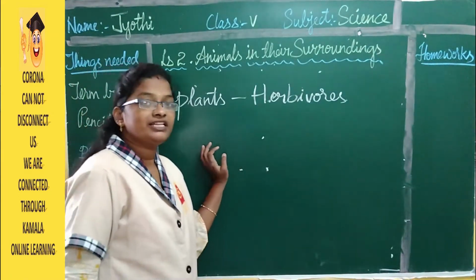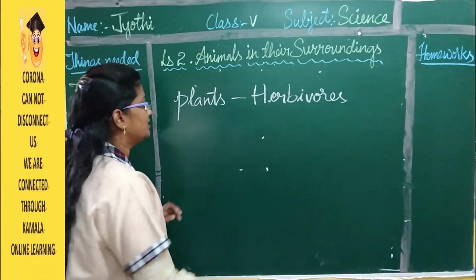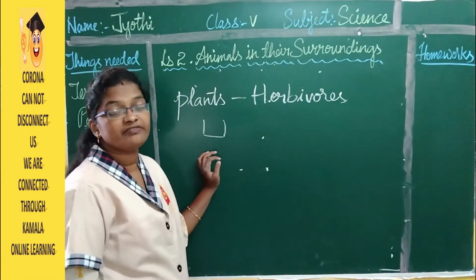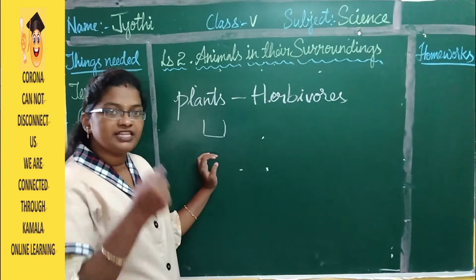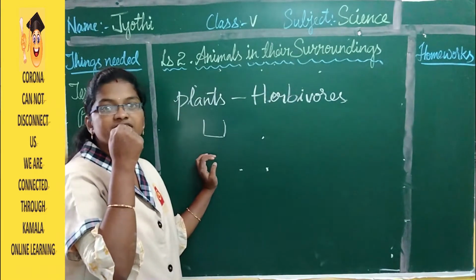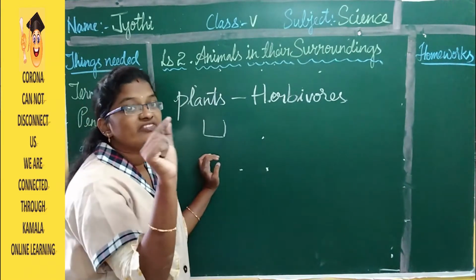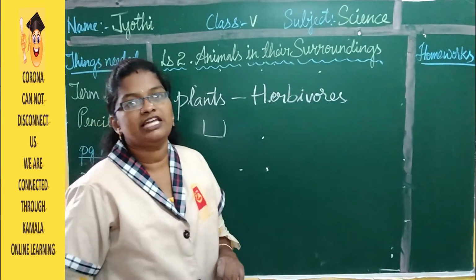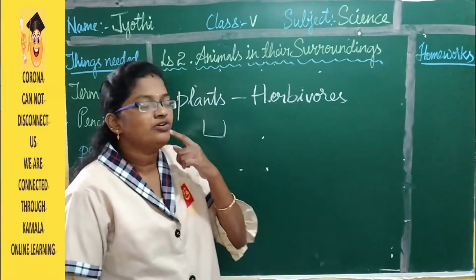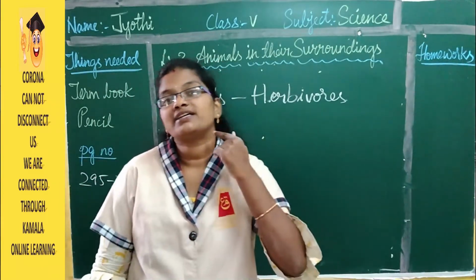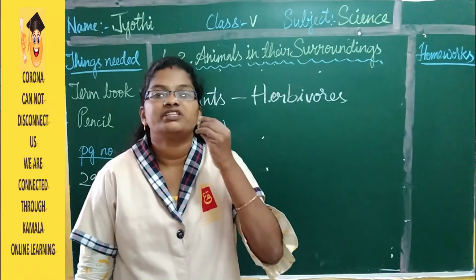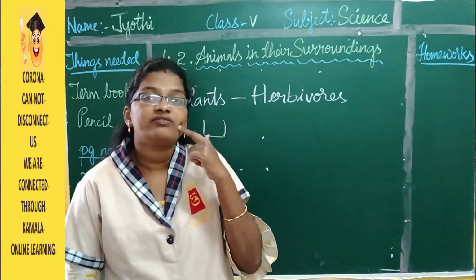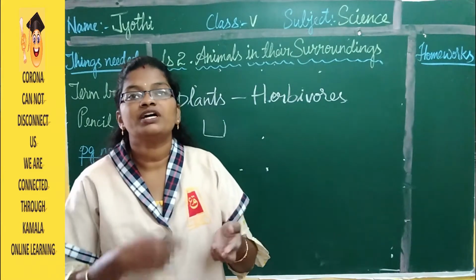Right? And if you look at the teeth of these animals, they have very broad and sharp teeth, like how we have the front 2 teeth here on the top. So they also have very sharp teeth and a little broad to cut the leaves easily. And like how we have the backside teeth very broad, with the help of the front teeth, they are going to cut the leaves, and with the help of the back teeth, they are going to grind it.